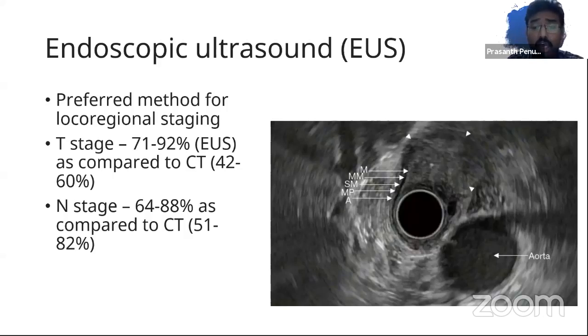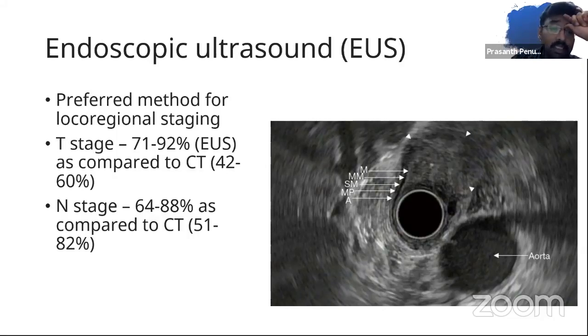So endoscopic ultrasound, how does this help us? It actually helps us in early lesions. It's very unfortunate that in our subcontinent, we do not see these kinds of lesions at all. I'm yet to see a T1A esophageal lesion. I would be happy to see one, but it's very unusual that we see early lesions, and endoscopic ultrasound is the modality of choice to differentiate between T1A or anything less than T1A or even T1B.